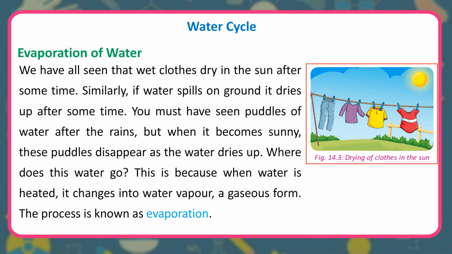Water cycle. Evaporation of water. We have all seen that wet clothes dry in the sun after some time. Similarly, if water spills on ground, it dries up after some time. You must have seen puddles of water after the rains, but when it becomes sunny, these puddles disappear as the water dries up. Where does this water go? This is because when water is heated, it changes into water vapor, a gaseous form. The process is known as evaporation.